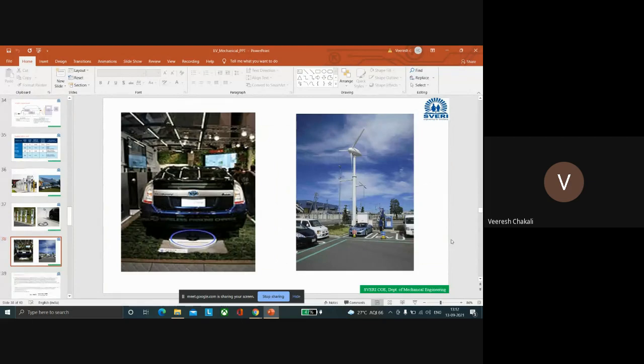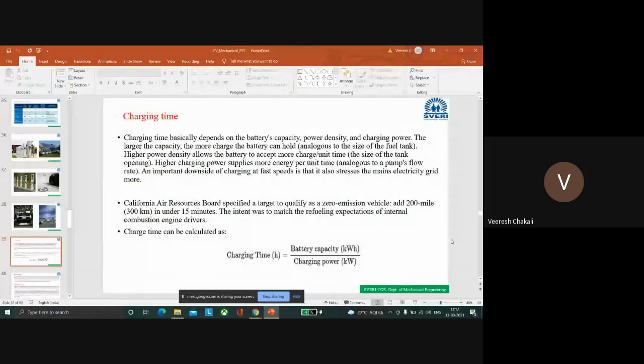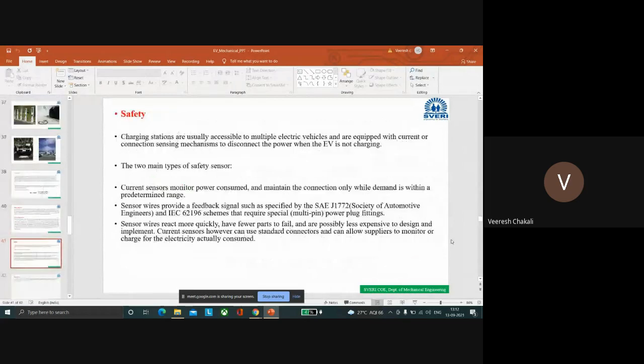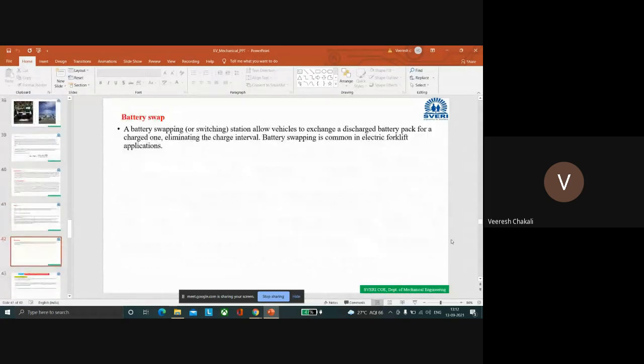Charging stations can also be developed based on the wind turbine. We have seen the definition of charging time, battery capacity, AC/DC conversion, safety, and battery swap.